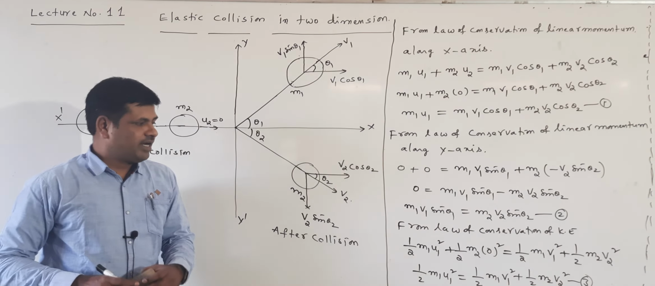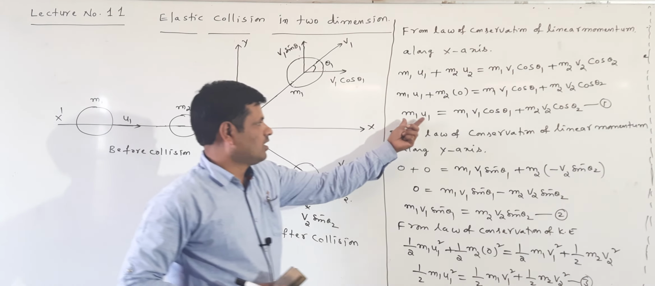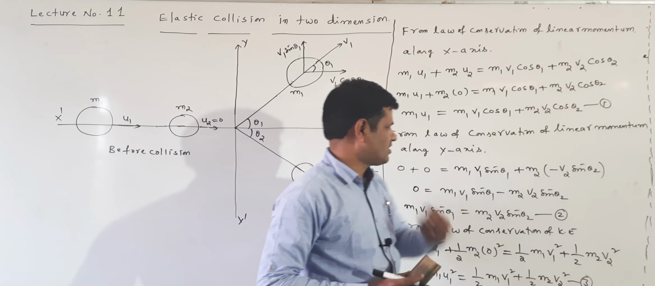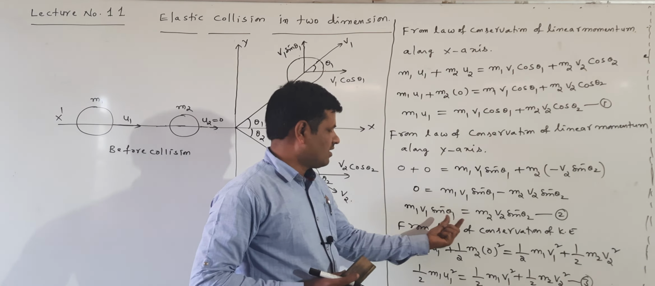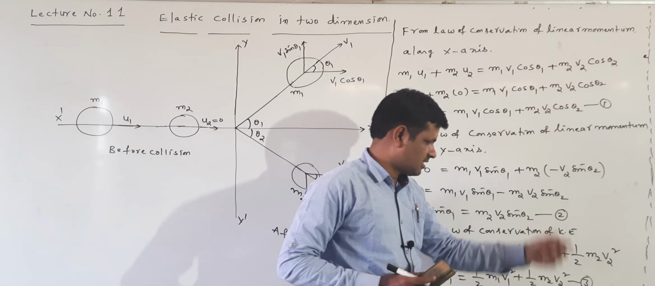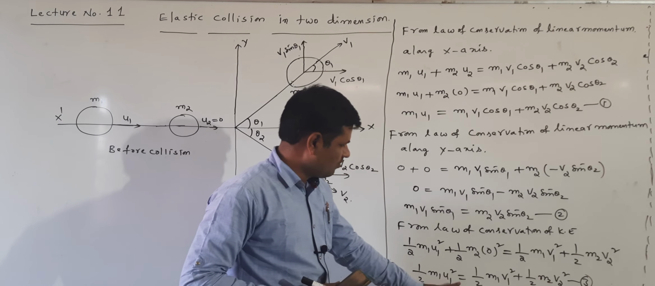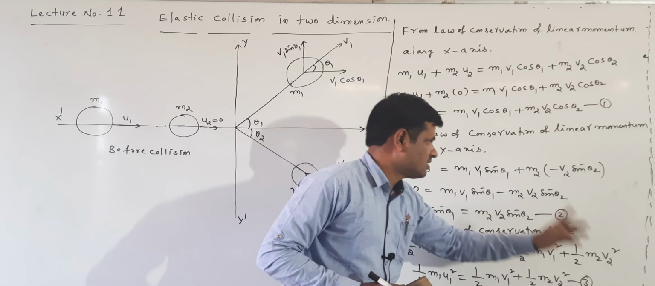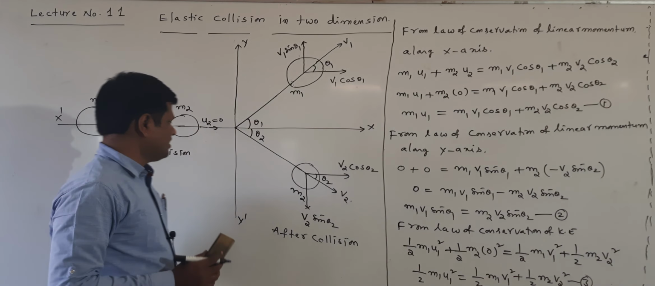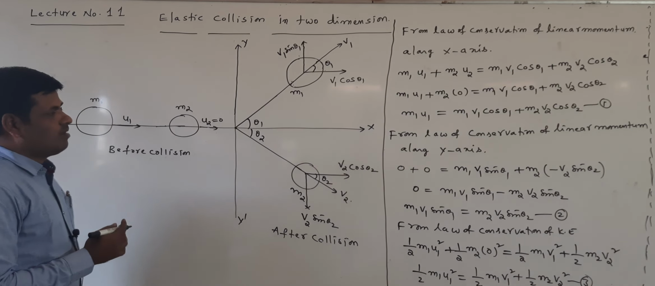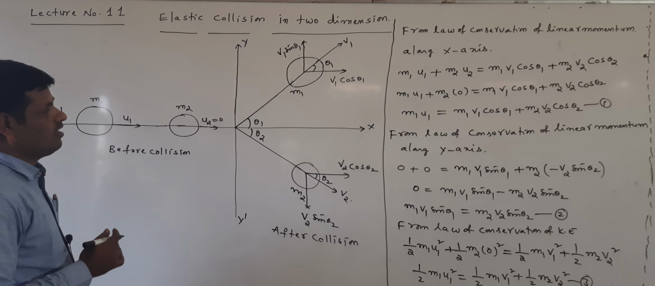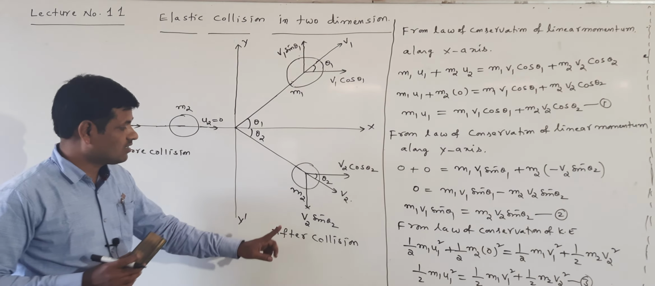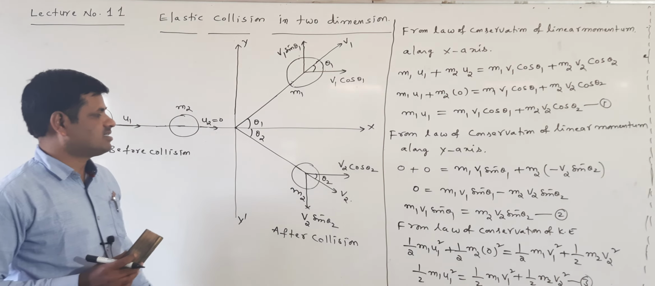Listen, we are getting three equations. m1 u1 is equal to m1 v1 cos theta 1 plus m2 v2 cos theta 2, this is the first equation. m1 v1 sin theta 1 is equal to m2 v2 sin theta 2, this is the second equation. Half m1 u1 square is equal to half m1 v1 square plus half m2 v2 square, this is the third equation. Observing these three equations clearly, after the collision, 4 unknown quantities are there.